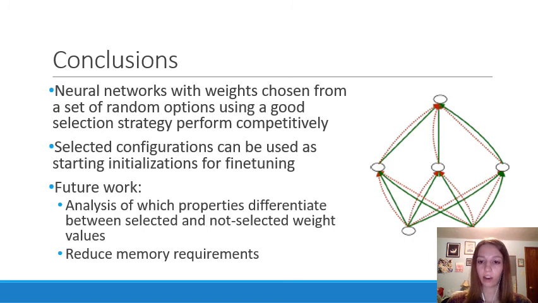And on the right, that's just a diagram of what a basic slot machine network might look like.